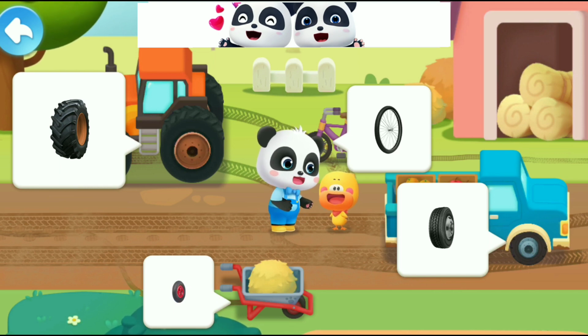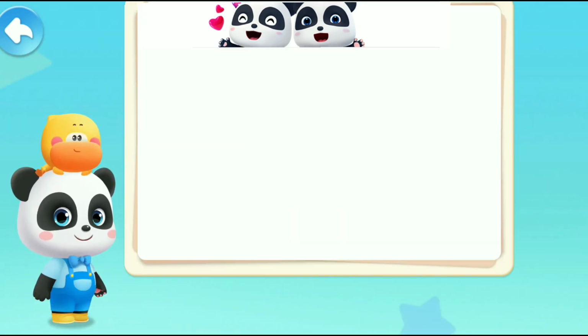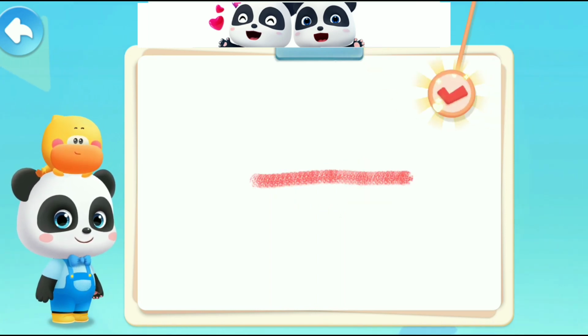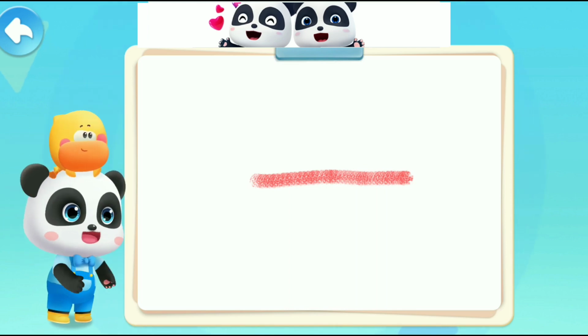Do you notice that? These wheels share the same feature. They share the same shape. Kids, what is the shape of the wheel? Draw the shape of the wheel on the screen. All the wheels are circle.